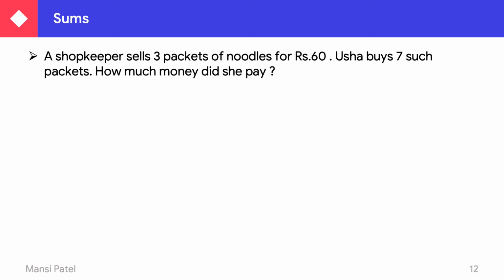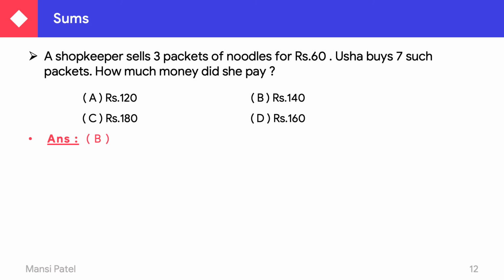Let us see one another. A shopkeeper sells 3 packets of noodles for rupees 60. Usha buys 7 such packets. How much money did she pay? 120 rupees, 170 rupees, 180 rupees, or 160 rupees? Your answer is B. But how does it come? Let us see the method.